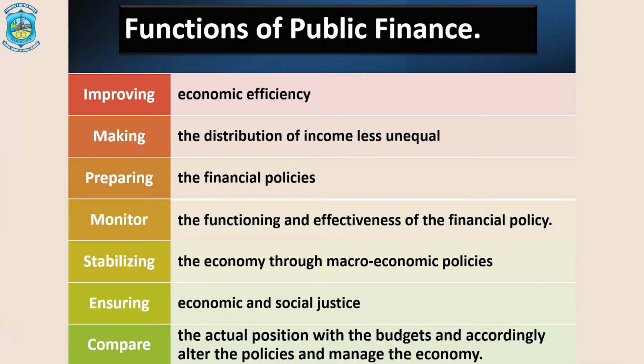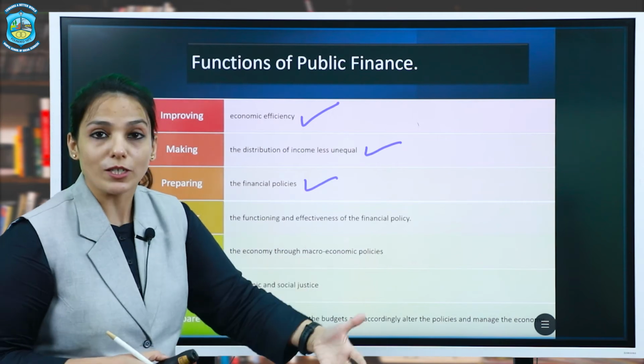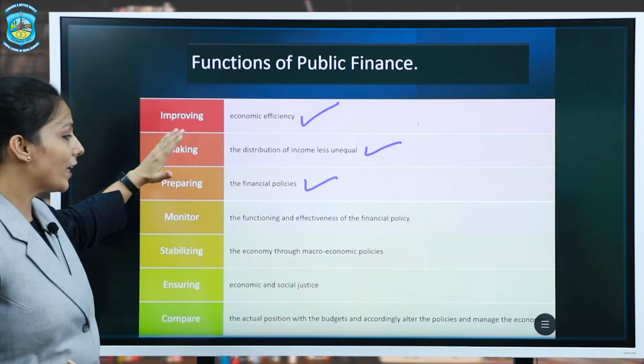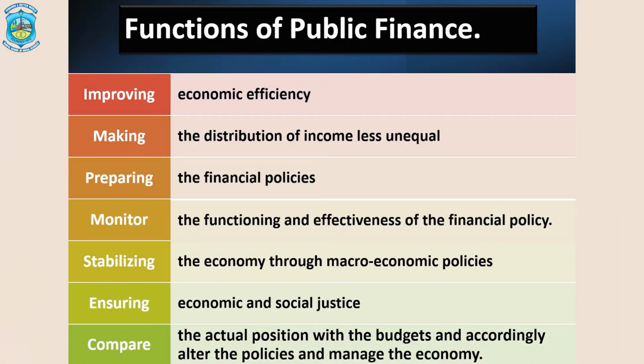Okay. So there is income redistribution. The third function of public finance is preparing the financial policies, which affect not only the individual or household, but also the firms and the economy as a whole. After making the policy, another function is also to monitor the functioning and effectiveness of this financial policy. That also is one of the important functions of public finance.